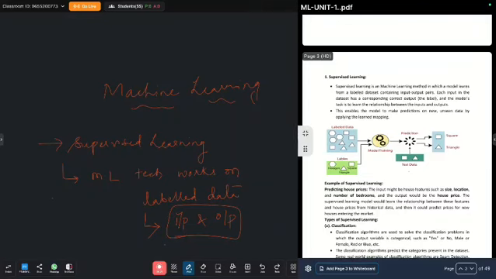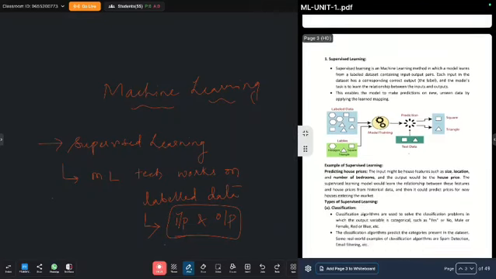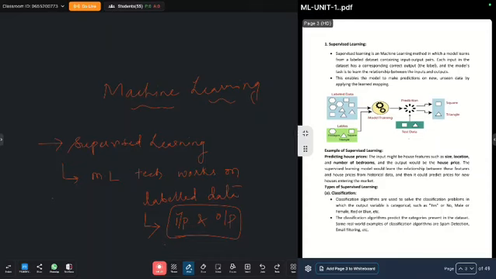So let us see how it works. Now let us see some examples of labeled data. If we take the example of students' results, let us take 100 students writing the exam.